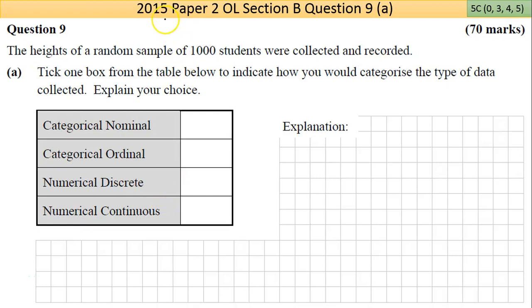Hi and welcome to the 2015 Paper 2 Question 9. This is the third question of Section B and the last question of the paper. 70 marks, so it's going to be a long one. We're told the heights of a random sample of 1,000 students were collected and recorded.